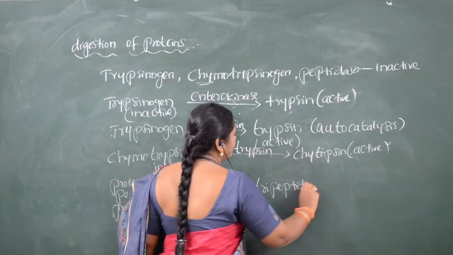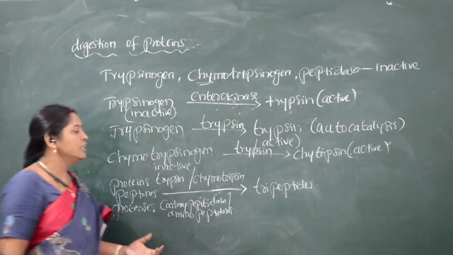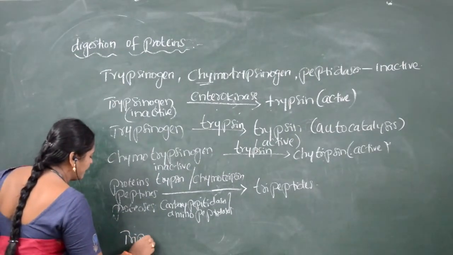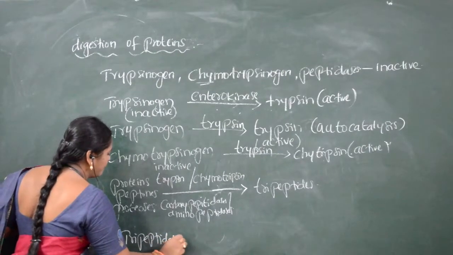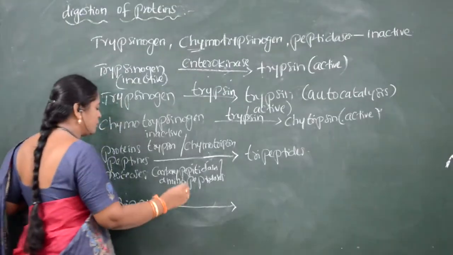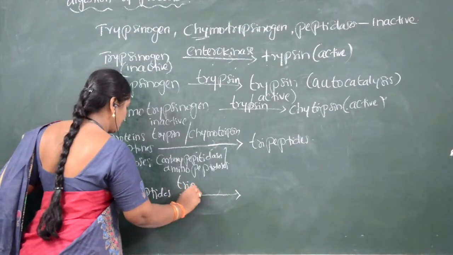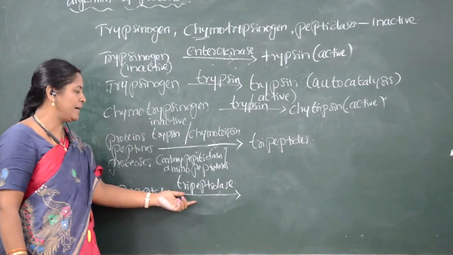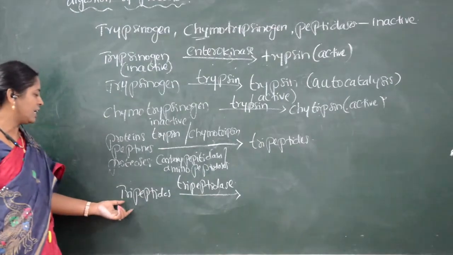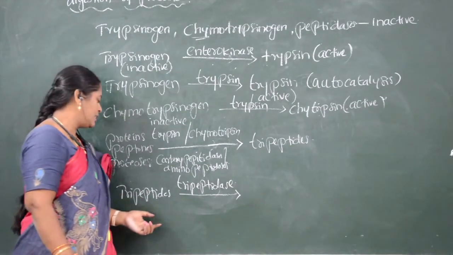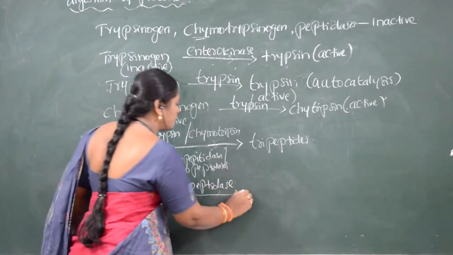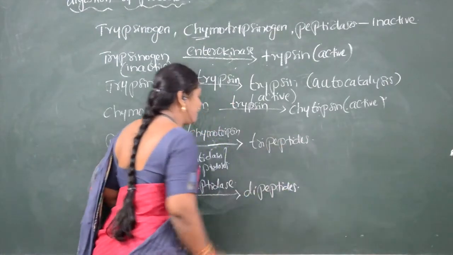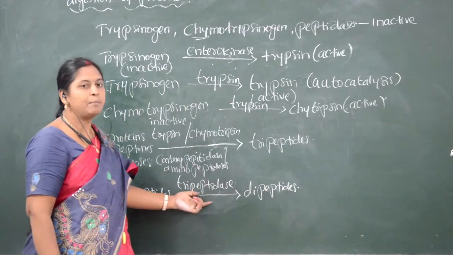Again these tripeptides are converted by the action of an enzyme called tripeptidase. Tripeptidase is an enzyme which converts tripeptides into dipeptides.